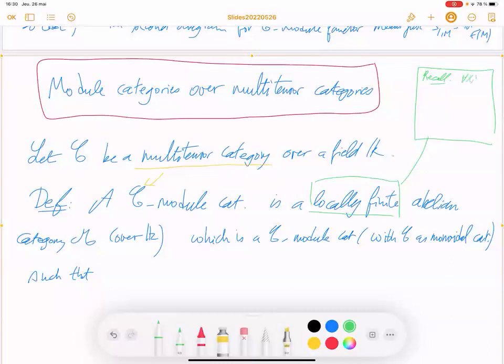It means that for all x and y in the category M, the dimension over the field K of the Hom space Hom_M(x,y) should be finite dimensional, and the object x has finite length, and finite length means that there exists a finite Jordan-Hölder filtration, or Jordan-Hölder series.